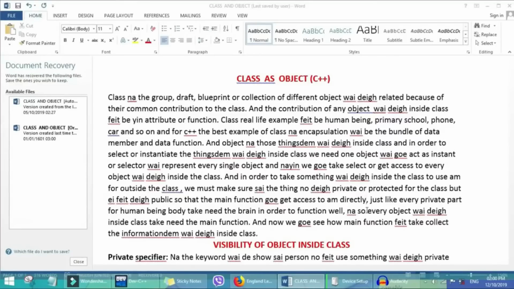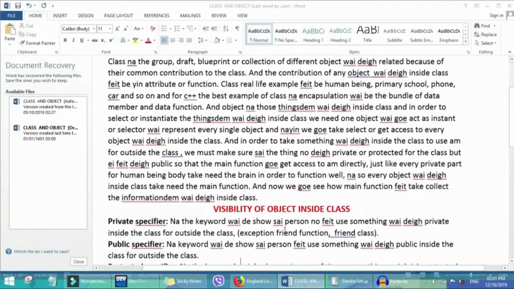Those things we do not put inside the main function, like some kind of data inside our class, we cannot work with directly in the main function because of the resistance, that is those keywords we call private, protected, and public. Just like every private part of a human being needs the brain in order to function well, every object inside the class needs the main function. And now we will see how the main function can collect the information inside the class.